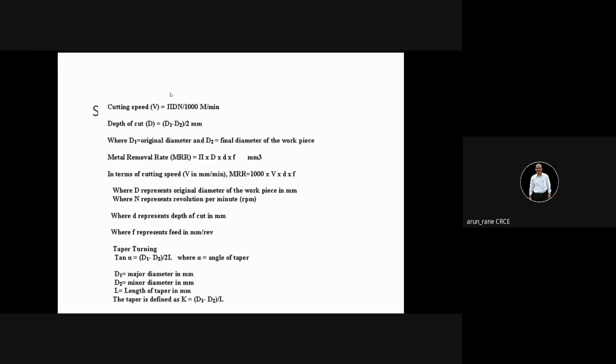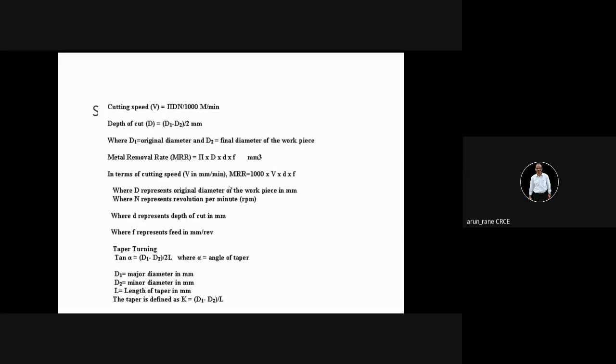Cutting speed is 25, diameter is 50. Sir, 159.15. Yeah, that is right. 159.15 exactly. So N is equal to 159.15. Very good.